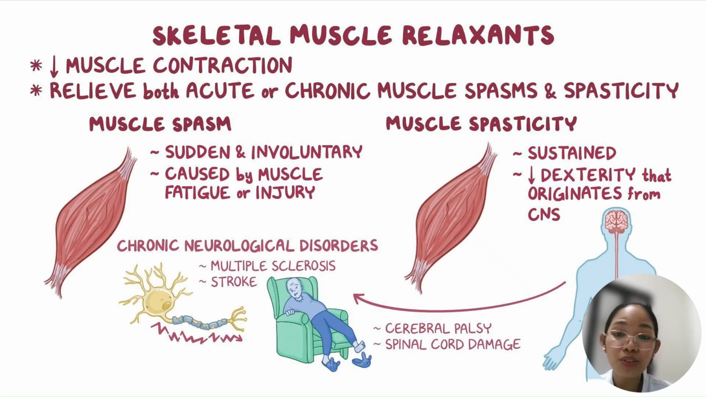Next, we have muscle spasticity. This is where we see a sustained problem with the CNS. So you would see cerebral palsy, spinal cord damage. It's a very severe stiffness in your muscle. If we get cramps even for a short time, isn't it painful? But how much more for those patients with chronic related issues. So they also need their muscles to relax.